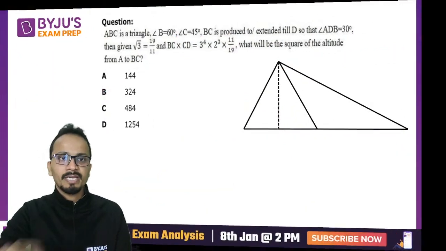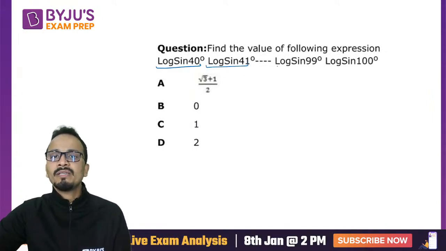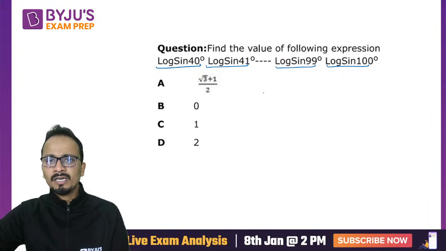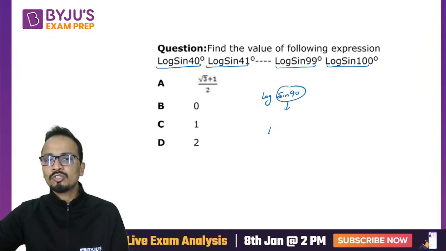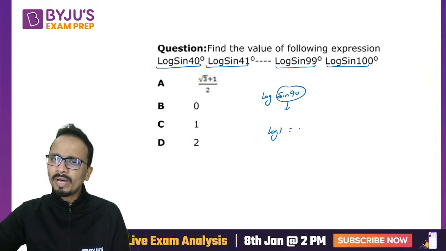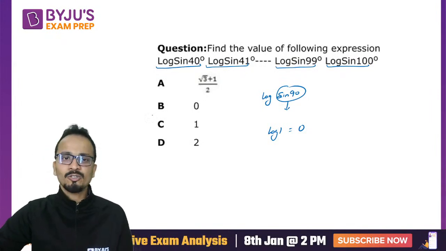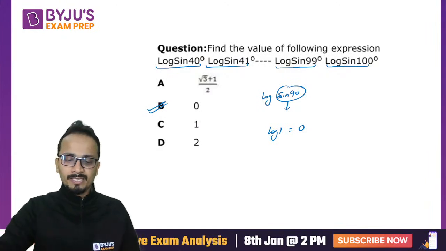All right. Okay. Now moving on to the next one, a very easy question. Log sine of 40, then log sine 41, log sine 42, log sine 99 up till log sine 100. Now somewhere in the middle, we will also get log sine 90. Now sine 90, the value is 1. So it will become log of 1. Log of 1 is equal to 0. In the product, we have one term as 0. So entire product will become 0. So answer will be option B in this case.